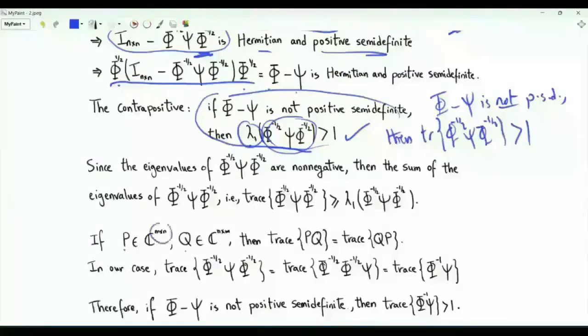If we have two matrices, P and Q, P of size m by n, Q of size n by m, we have the following useful result. Trace PQ is equal to trace QP. So we can apply this here. The trace of this matrix is equal to the trace of phi to the minus half times phi to the minus half times psi. That's the trace of phi to the minus 1 psi. If Hermitian matrix phi minus psi is not positive semi-definite, then the trace of the inverse of phi times psi is strictly greater than 1.